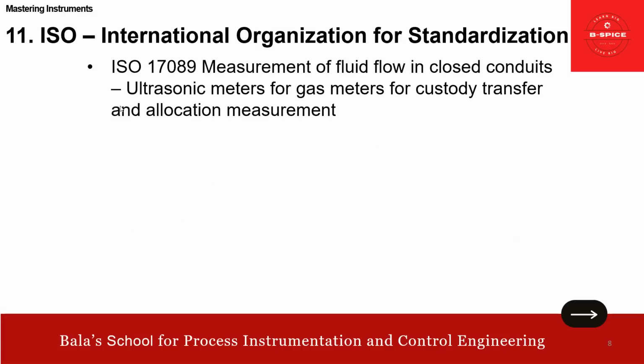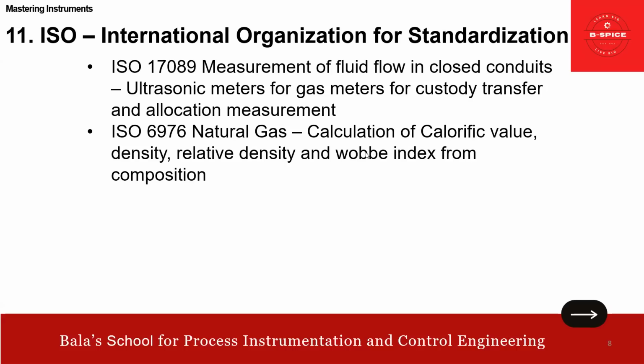Then a few more on ISO. 17089. This is the measurement of fluid flow in closed conduits, meaning ultrasonic meter for gas, for custody transfer and allocation measurement. Right.